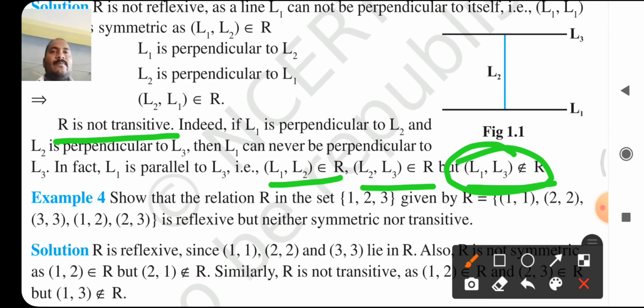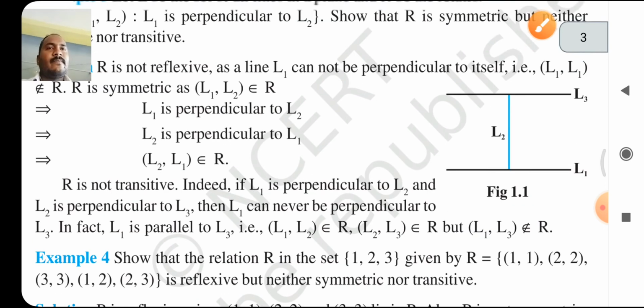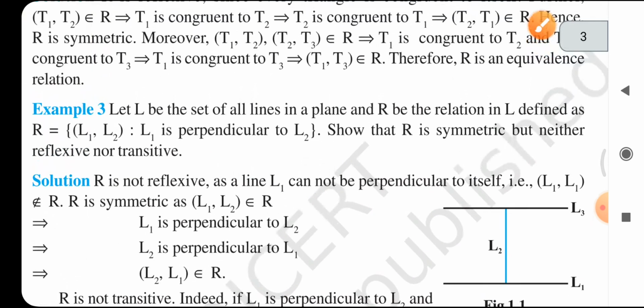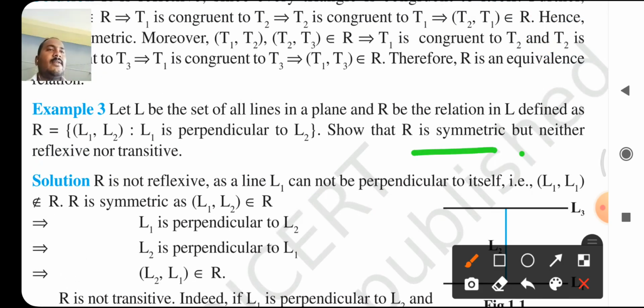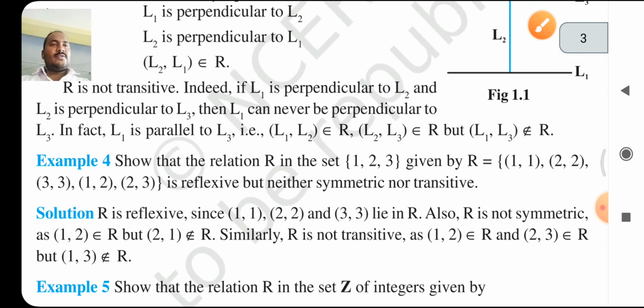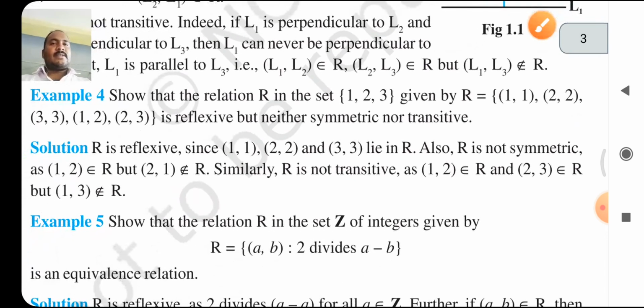Because of this, R is not transitive. Hence, R is symmetric, but neither reflexive nor transitive. Okay. Next, move on to example number 4.